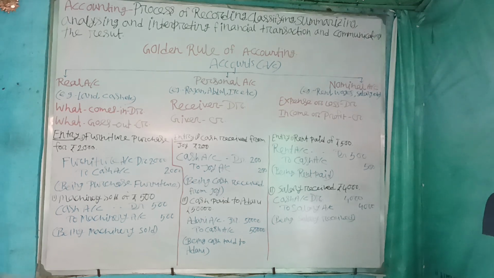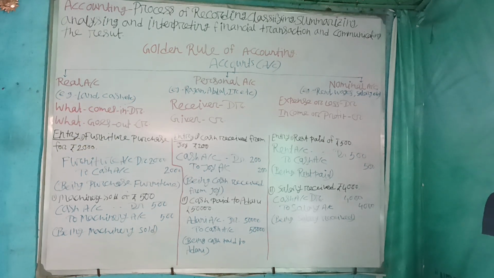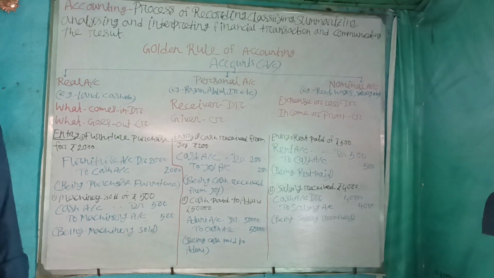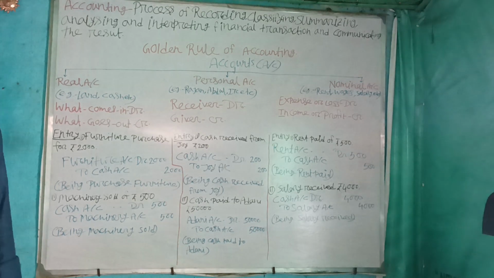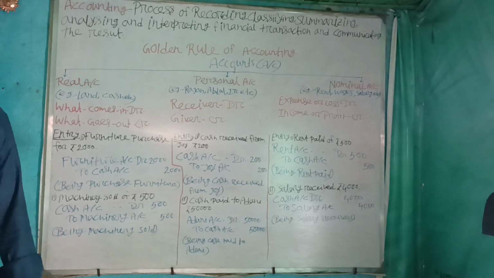Let us take entries. First of all, furniture purchased for rupees 2000. So first of all, we try to identify two accounts. First, furniture. Second, cash.